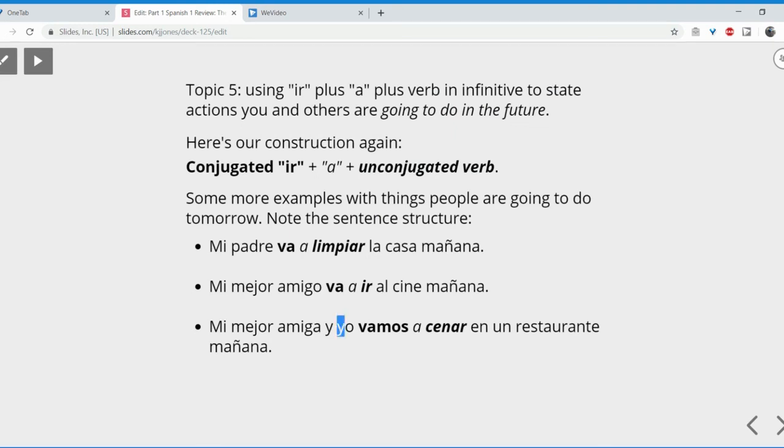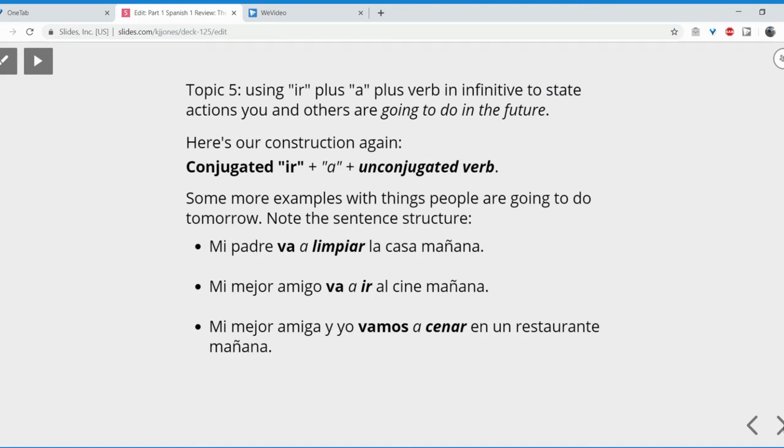By the way, you will very often hear me make a different sound for the Y than normal. This is because I spent a long time in Argentina, and I also had an Argentinian boyfriend for a very long time. And so I picked up their pronunciation of the Y and the double L, which is a zh sound. I try not to use it when I'm recording for you all because it's just a dialectical variation. It's not the standard pronunciation of the Y in Spanish when it's in that position. But if you hear me do it, that's why. Okay, it's my time in Argentina and living in Chile with my Argentine boyfriend.